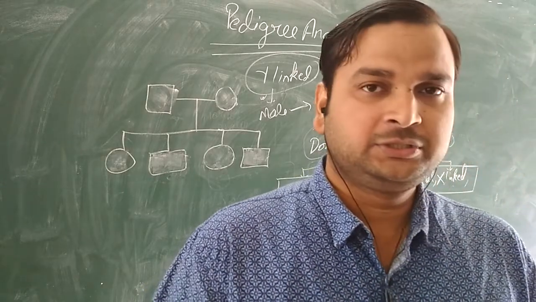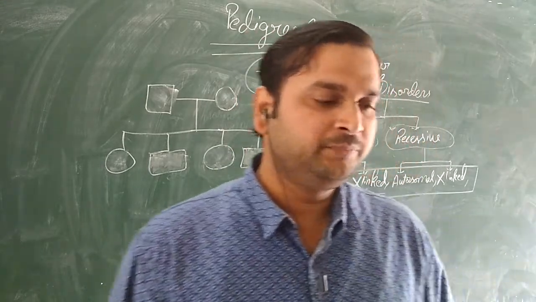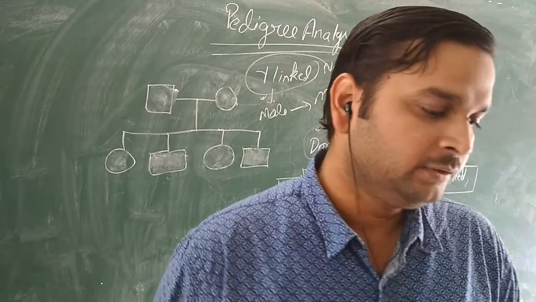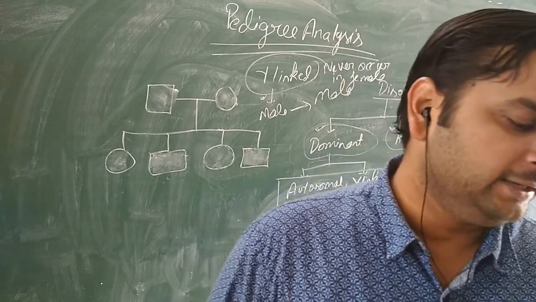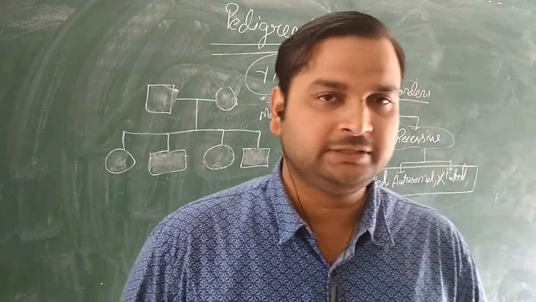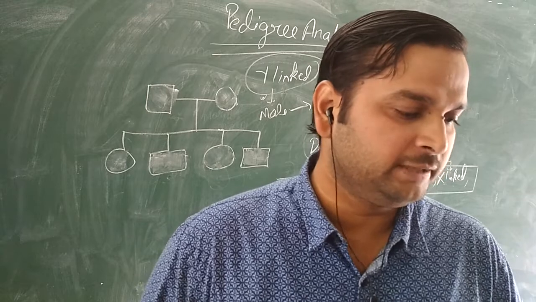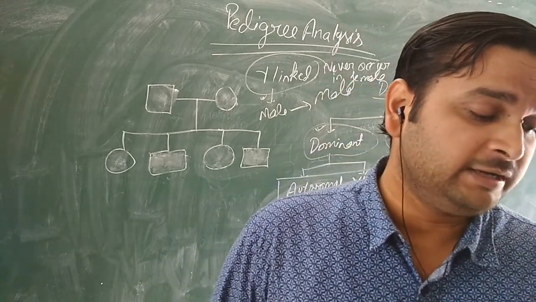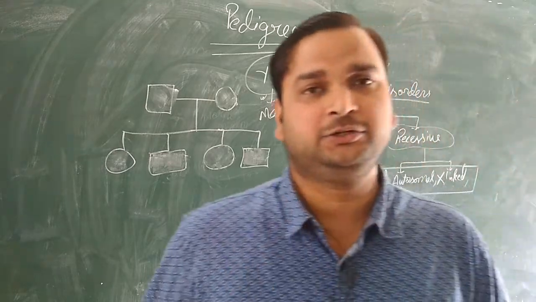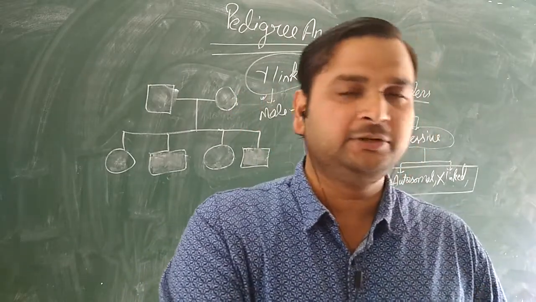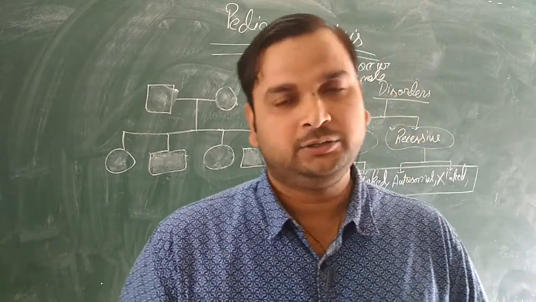On page number 88 you can see two pedigrees are given. Figure 5.14 you can see two pedigrees are given. First pedigree: you see female is affected, male is normal, and one son is affected and one daughter is affected. So whether skipping of generation takes place or not? No. Skipping of generation does not take place. Even you can see the affected female when she gets married with normal male, again the disease is expressed in the female in the second generation also. So disease is expressed in all the generations. There is equal expression in the male and female. Therefore, this disorder will be autosomal dominant.